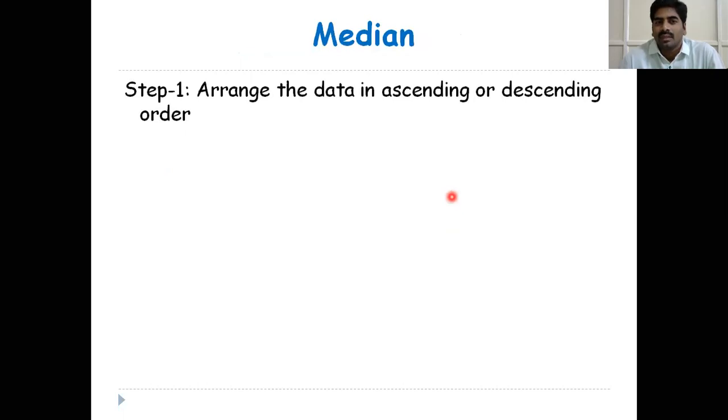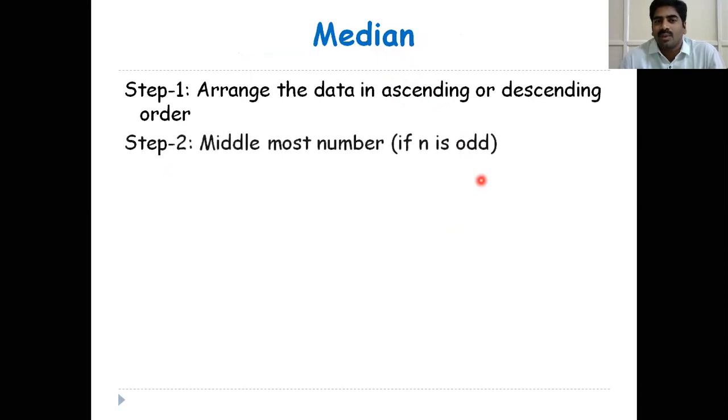Next, median. While calculating median, first you have to arrange the data in ascending or descending order, because median is also called a positional average. Whenever you calculate a position, as I said in the previous slide, first we have to arrange the data in ascending or descending order.